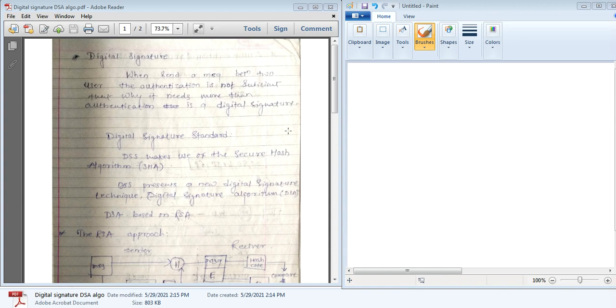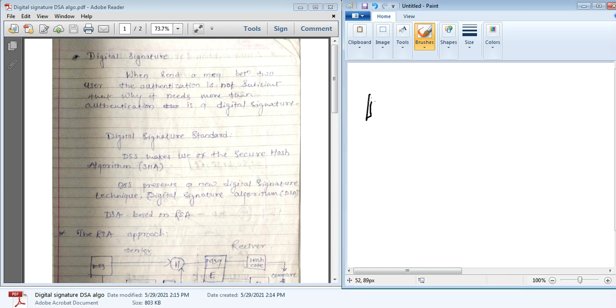Hello everyone. Now we'll know about the next concept. That one is a digital signature. That concept comes under information security. Digital signature is the user authentication process.